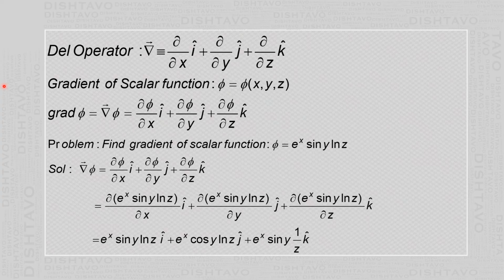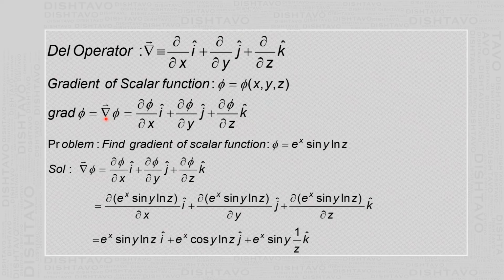First let us see what happens when the del operator is operated on a scalar function. Here the scalar function is phi, which depends upon the independent variables x, y and z. If this del operator is operated on this scalar function, then the resulting quantity is called the gradient, and we read it as grad phi, that is del phi.